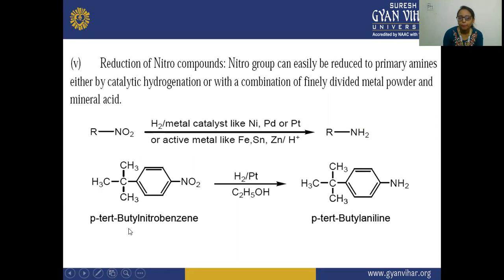So here we have taken the example of nitrobenzene, where on the para position there is a tertiary butyl. So its name is para tertiary butyl nitrobenzene. If it is reduced by hydrogenation in the presence of platinum and ethanol, there is a formation of aniline. So here NO2 is reduced to NH2. This tertiary butyl will remain as it is on the para position. So here para tertiary butyl aniline is formed.